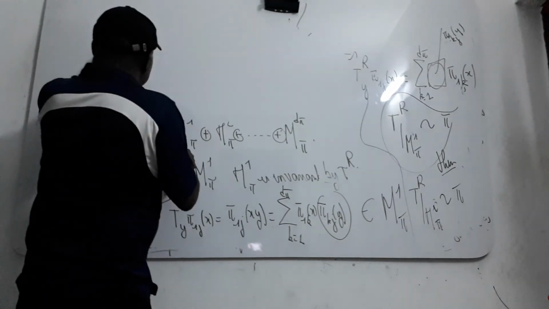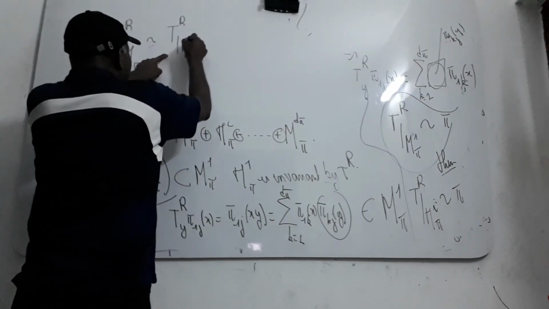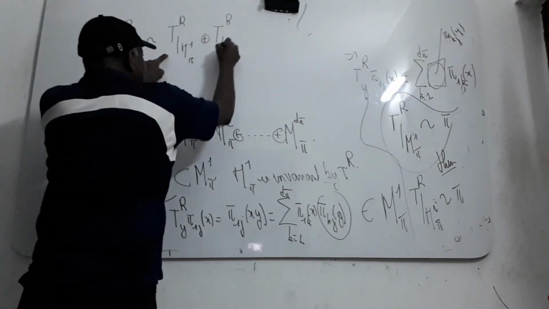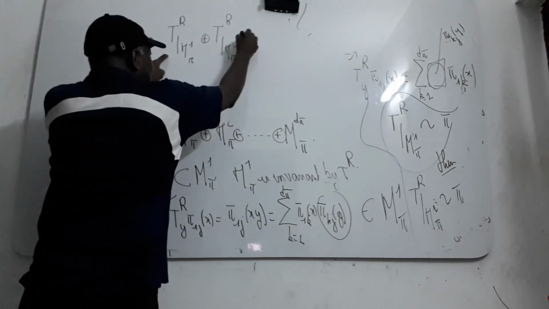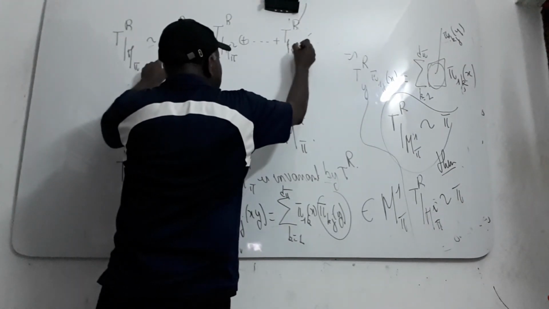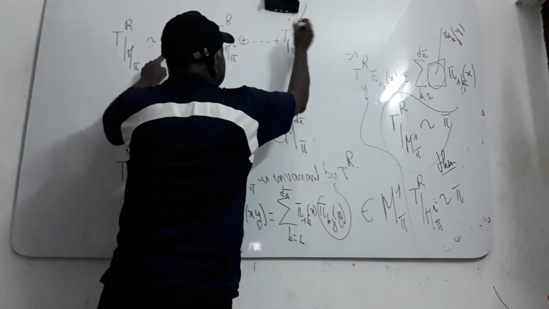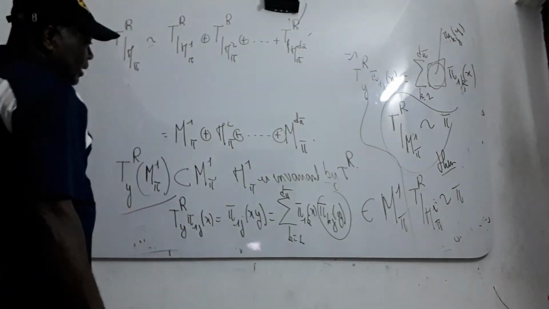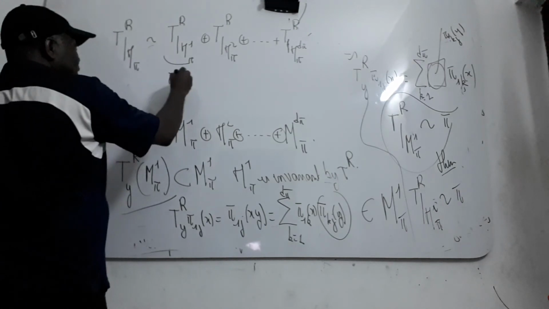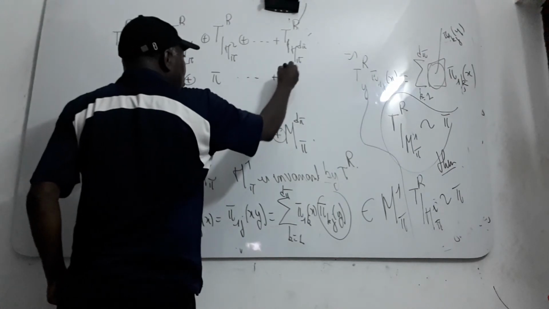The restriction of this is the restriction of 1 pi plus the restriction of 2 pi and so on, up to the last one, which is the restriction of d pi. Each one is equivalent to pi.